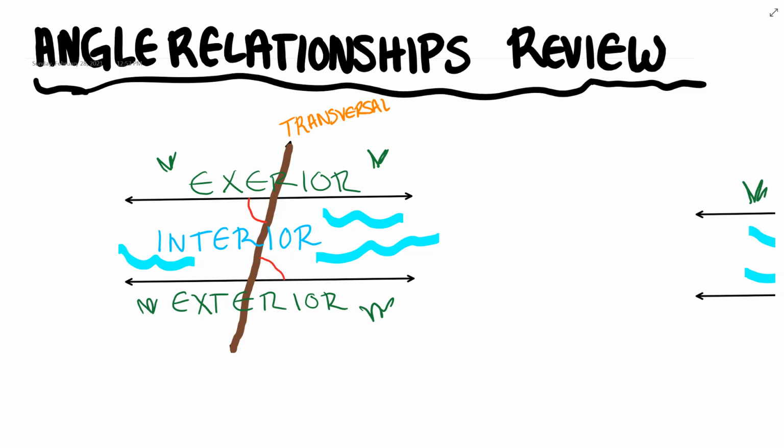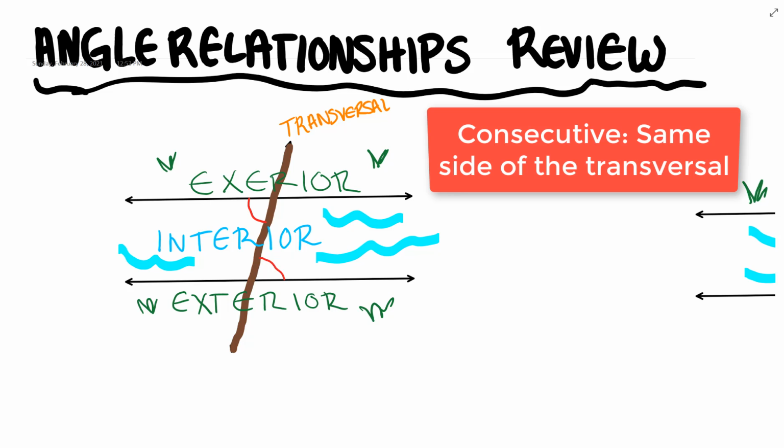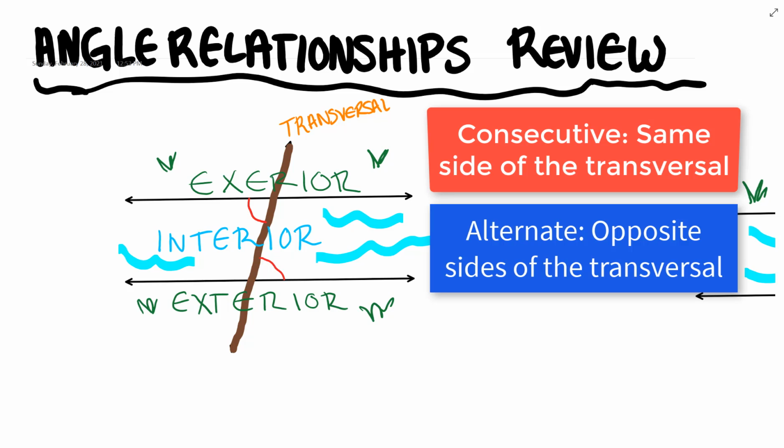Now there are several key words we'll be using. Besides interior and exterior, we have the following: consecutive, which means on the same side of the transversal, and alternate, which means on the opposite sides of the transversal.